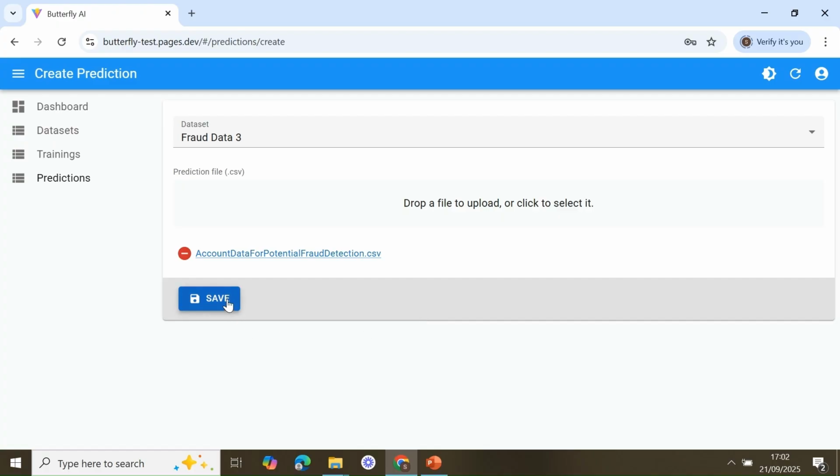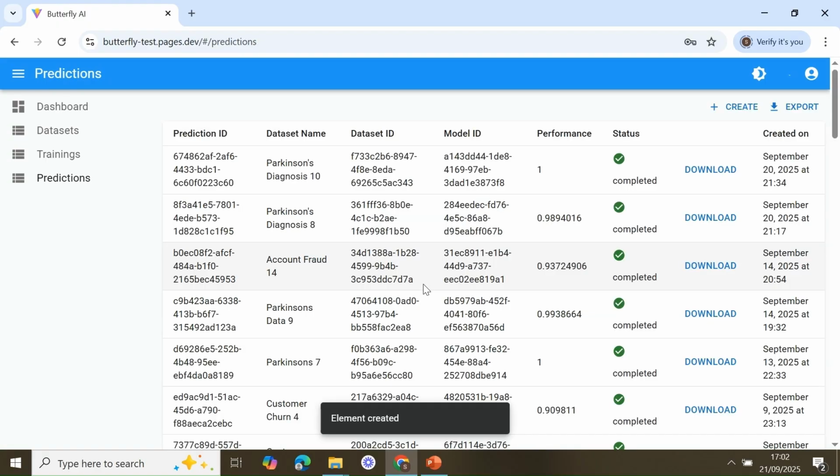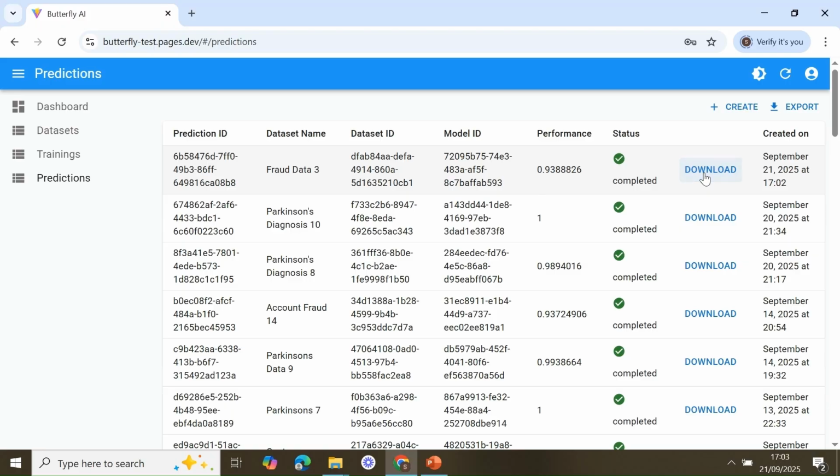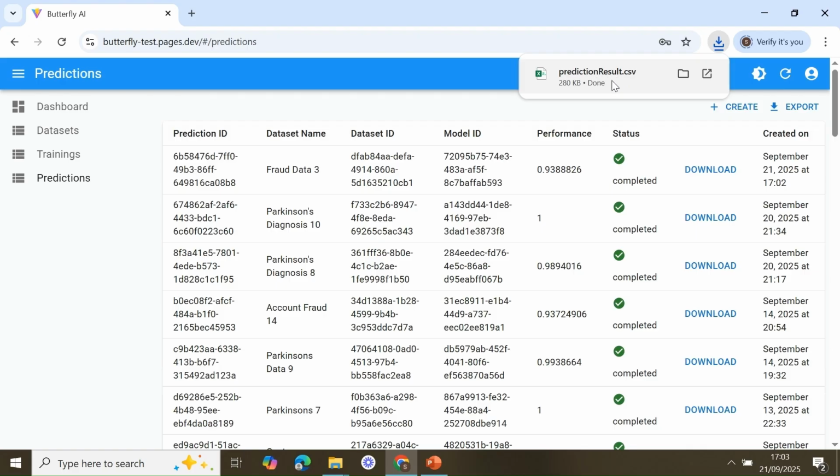Now, as you see, we get back to the prediction screen, and we wait until the prediction is done. This process is going to be quick. Okay, the batch predictions are done, and all you need to do is click on download to have your prediction results as shown in here.